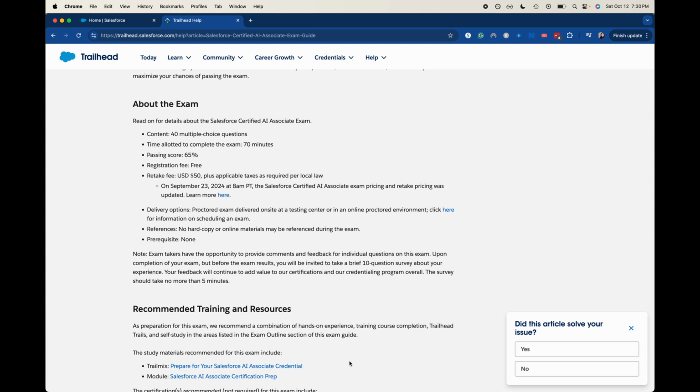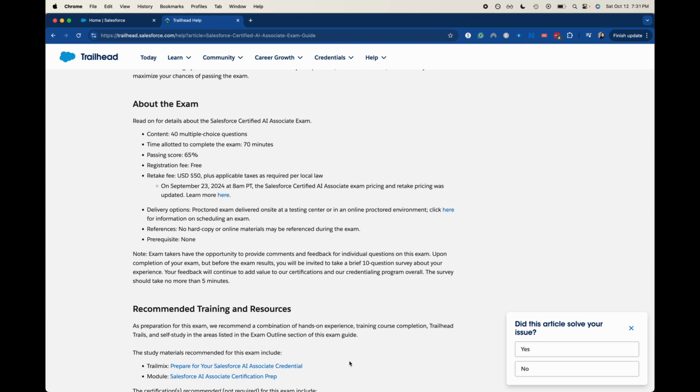Registration is free until December of 2025. And for any retakes that you will need to take, the retake fee is $50. So depending on where you're at, it will be there. But the first take is free, and the retake fee is cheaper than what it was prior to them making it free. You can take this proctored online or on site. No references, no prerequisites. Again, it's a choose one out of three. Pretty simple, pretty easy. Once you understand the information, then you are good to go.